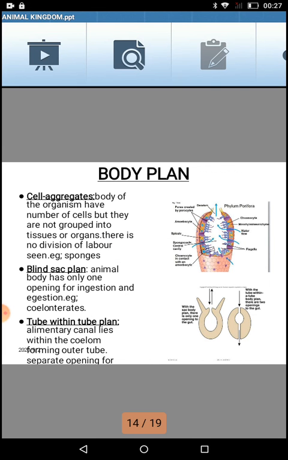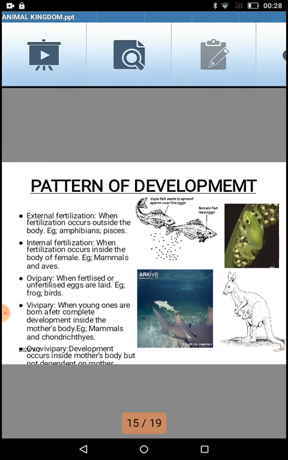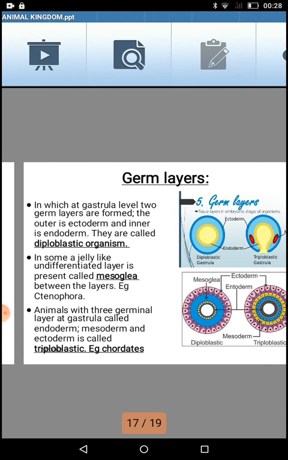You have mouth, you have esophagus, and then stomach, and then the small intestine, large intestine, all tubular in nature. When you talk about the circulatory system, all tubular in nature. So tube within a tube plan, where the outer skin is there and then the whole alimentary canal is again a kind of a tubular form, and two openings are there, one for ingestion, other for egestion. So that is also a type of a body organization. This pattern of development we will take in our next lecture, so we move ahead a bit for it.